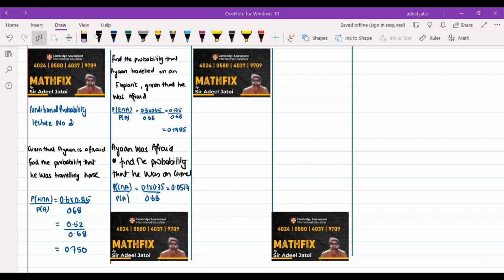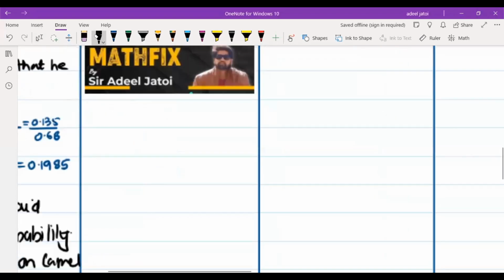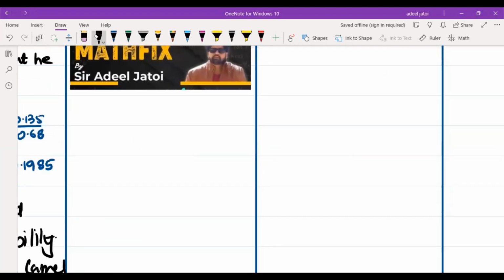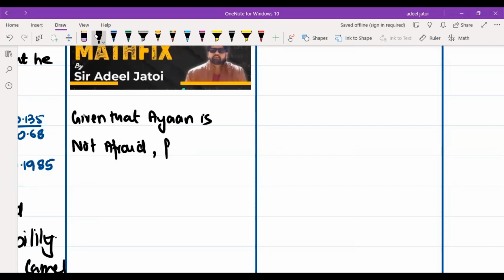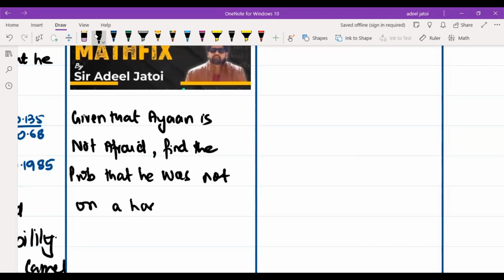Let's now change the type of the question. If the question were: given that Ayan is not afraid, find the probability that he was not on a horse.